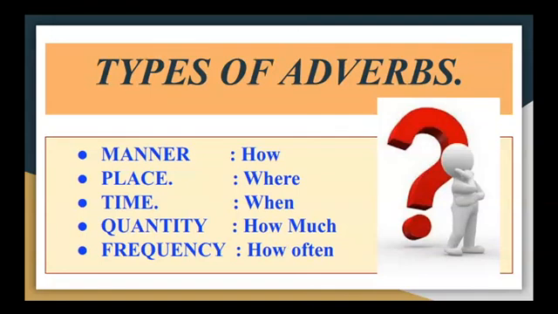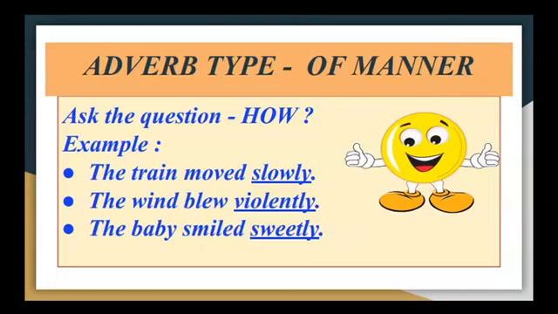Manner, adverb type of place, time, quantity and frequency. Now how do we identify these five? Each of these, we need to ask the particular question. For example, in case of manner, we ask the question how the verb was done, how the action was done. In case of place, where it was done. For time, we ask the question when. For quantity, how much, and for frequency, how often. Okay, let's take examples to understand this better.